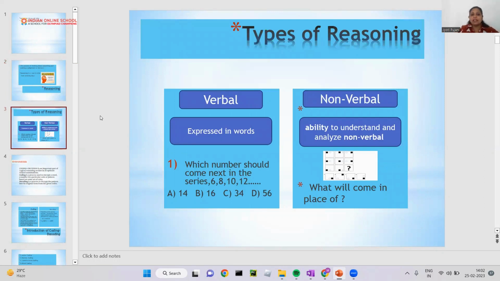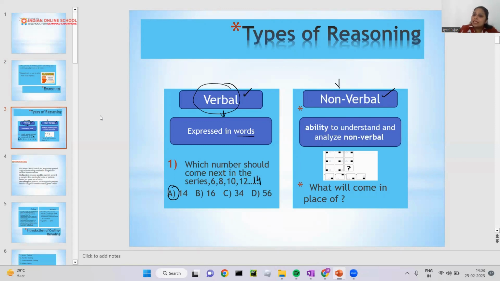Can you see my screen? Verbal means which can be expressed in words. That can be called verbal reasoning. Just like the question: which number should come next in the series 6, 8, 10, 12? Obviously, there is a difference of 2 each time. 6 plus 2 is 8, 8 plus 2 is 10, 10 plus 2 is 12, 12 plus 2 is 14. So your answer will be option A.